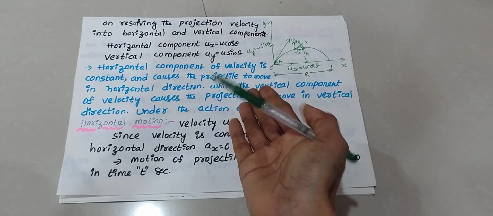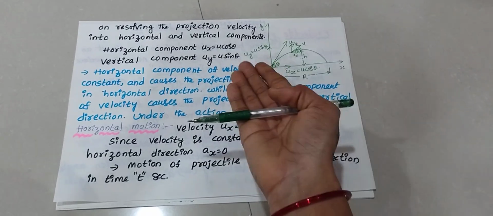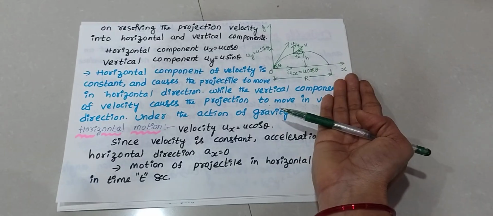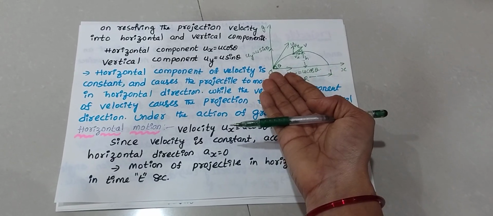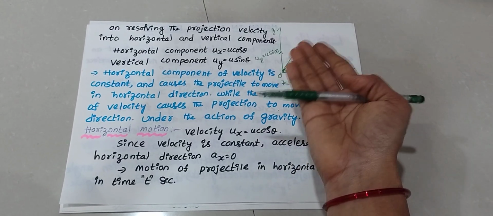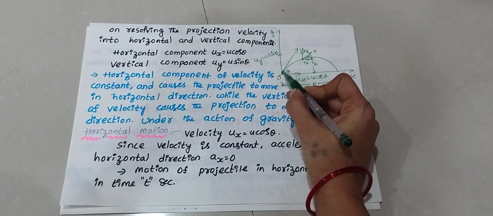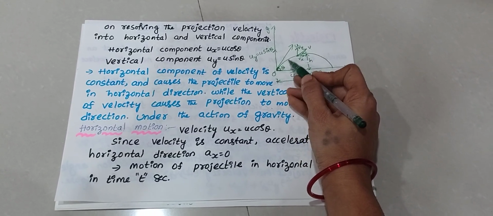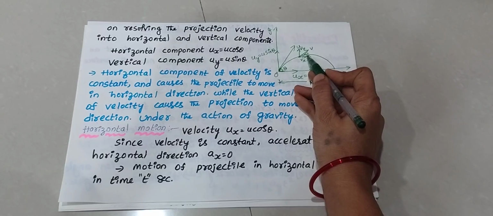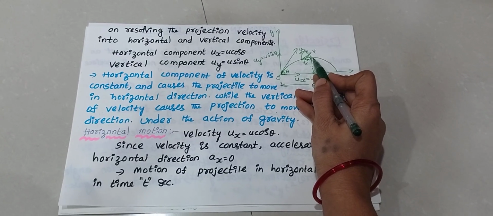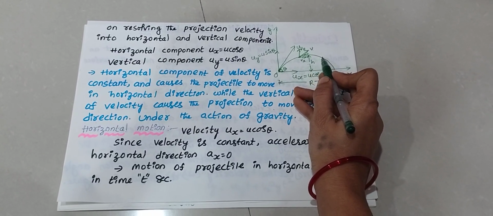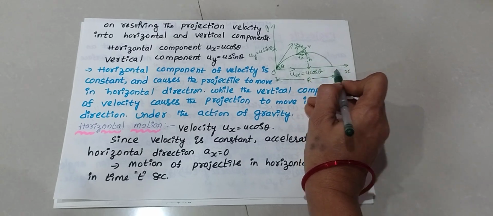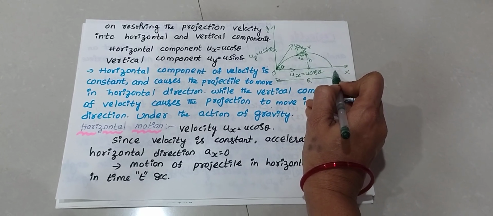Why? Because this is the same path, 0 to x along the x-axis. Along the y-axis the velocity increases up to a certain height. After that the velocity gradually decreases until it reaches the ground.